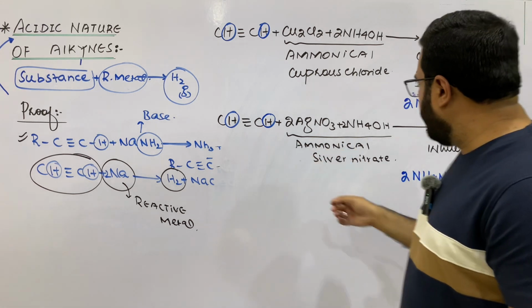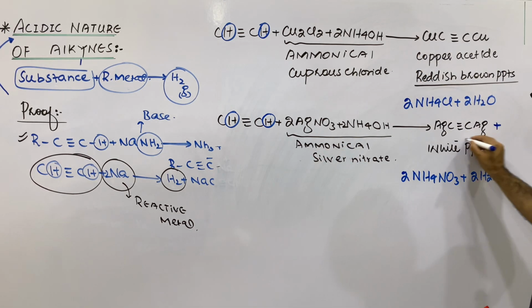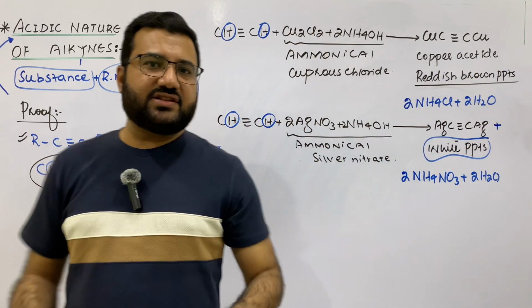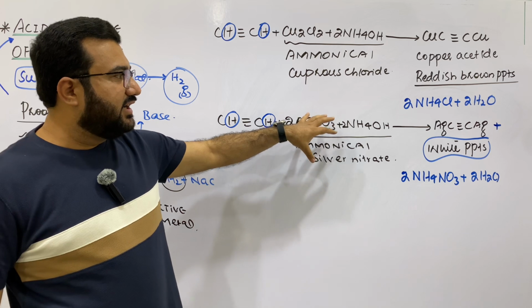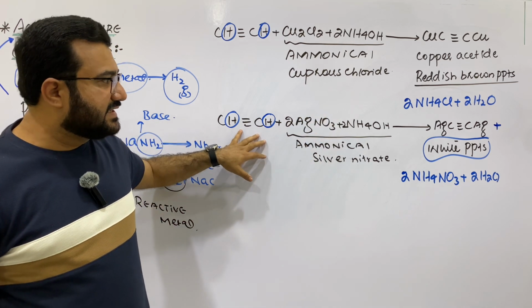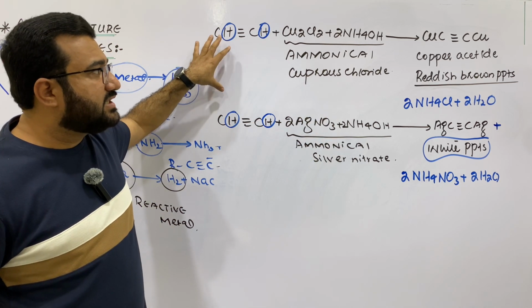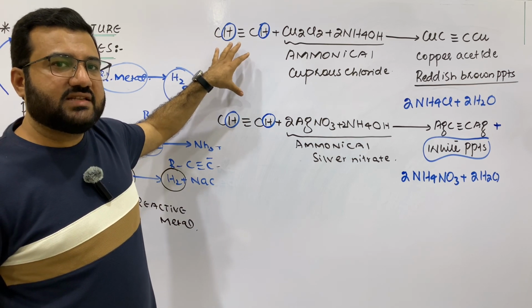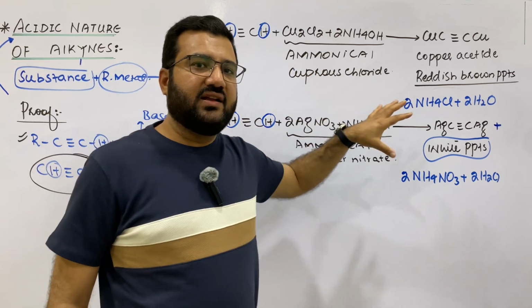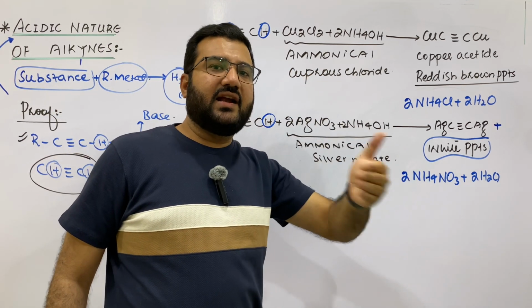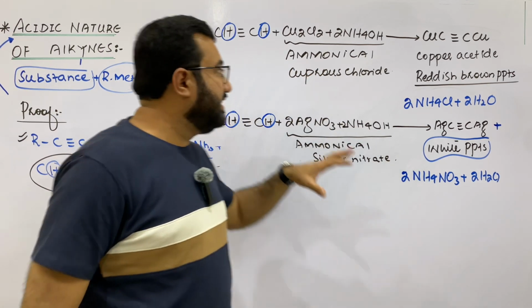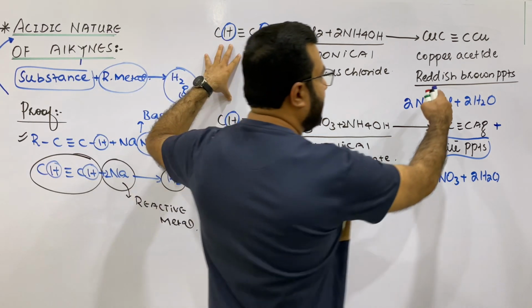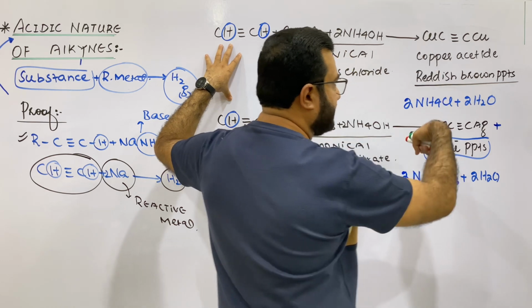So this reaction, because again the white PPTs are produced and an observable change takes place, can also be used as the identification test for the terminal alkynes. These two reactions are used to distinguish between the terminal and internal alkynes, and also between ethene and ethyne and ethane and ethyne, because ethyne will show a positive test and ethene and ethane will not form reddish brown or white PPT in these reactions.